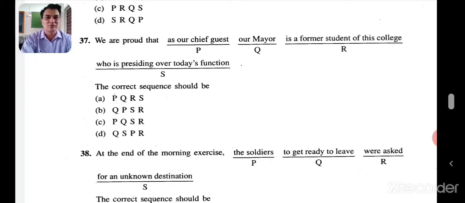I think it's a bit confusing. We are proud that our mayor, who is presiding over today's function as our chief guest, is a former student of this college. Our mayor, okay. We are proud that our mayor, right?